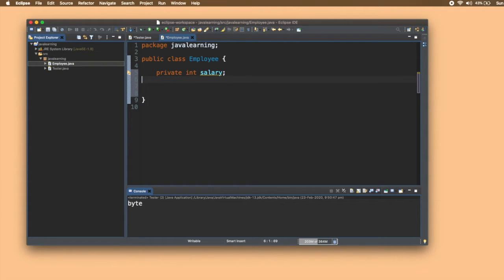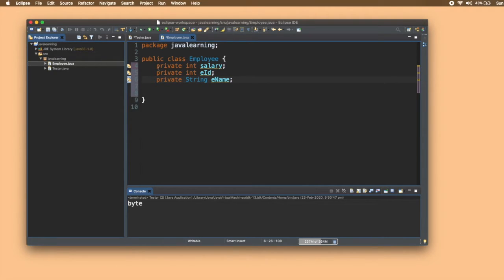That's enough. So this employee has some salary, and let me just create another variable EID also, right? And a name, private String. Name is of type String. I guess you are now comfortable with the data types by this time.